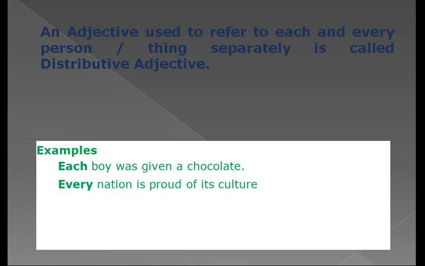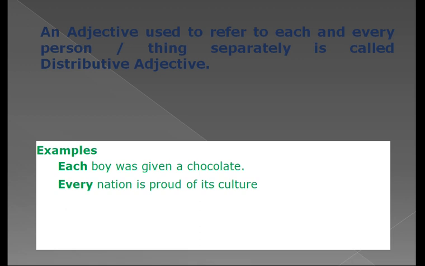And what is the definition of distributive adjective? An adjective that is used to refer to each and every person or thing separately is called distributive adjective. Two examples I have given here. Each boy was given a chocolate.